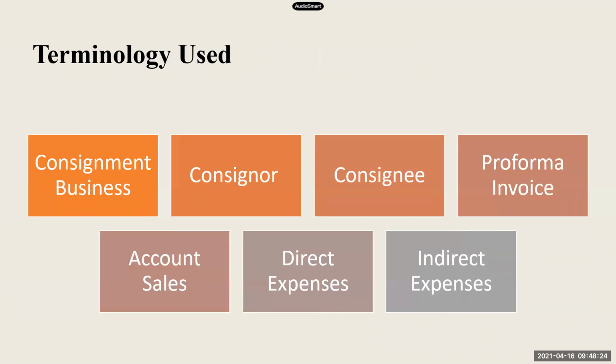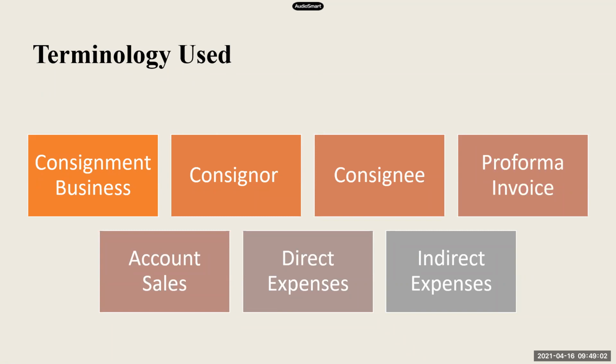Okay. So we will proceed further to the terminology used. Terminology is all the important terms which we keep using in consignment accounts. We will regularly be using these terms whenever we are doing consignment accounts. Just have a look at the terms: consignment business, consignor, consignee, pro forma invoice, account sales, direct expenses and indirect expenses. We will be regularly using these terms when we are doing accounts for consignment.